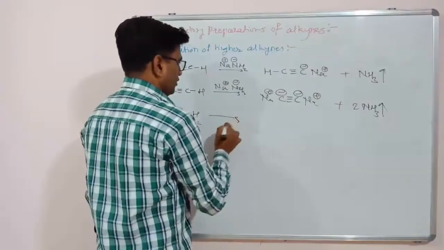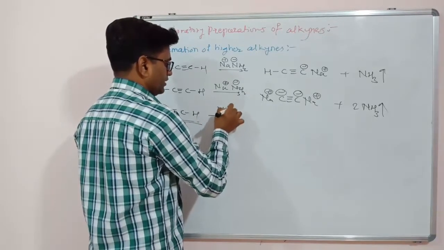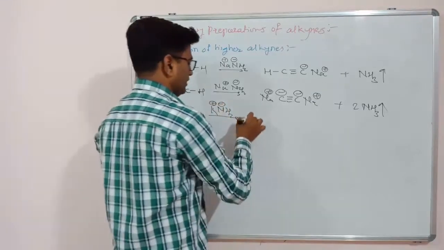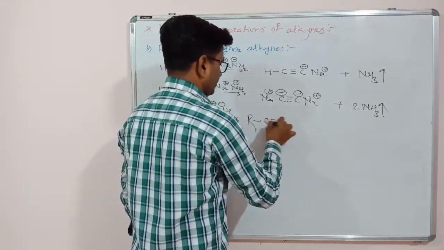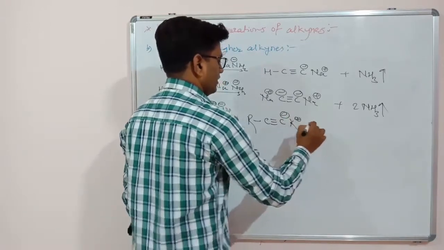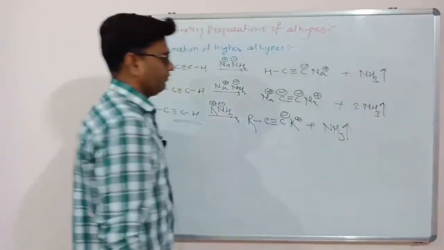If you are using a base like NH2 minus, like KNH2, potassium amide, then what will happen? R C triple bond C minus K plus, plus ammonia as a byproduct.